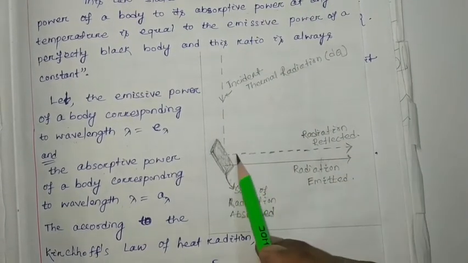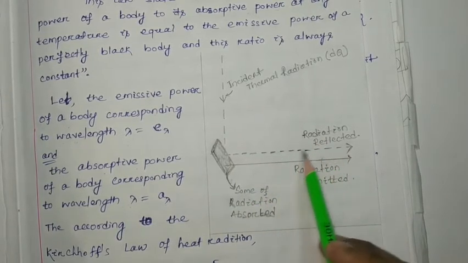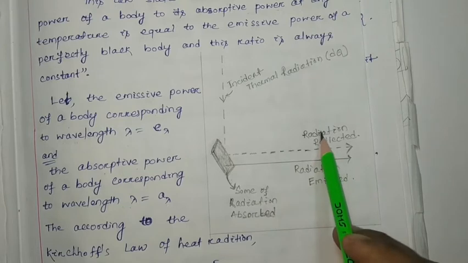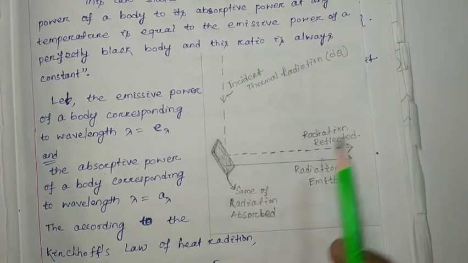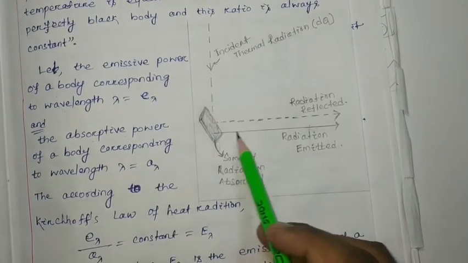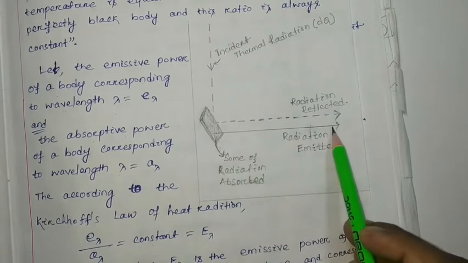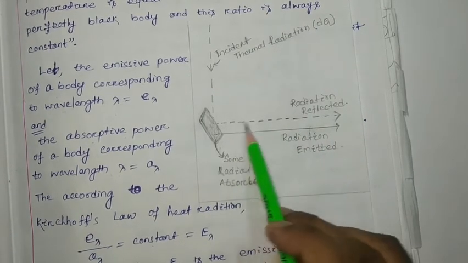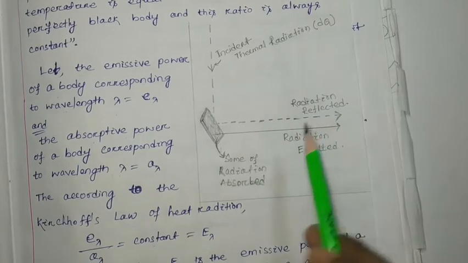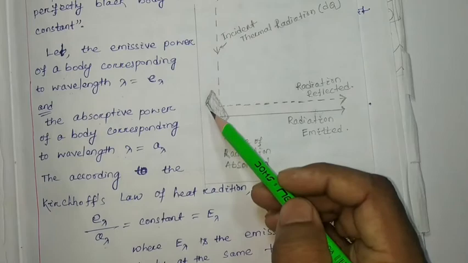This dotted arrow represents radiation by reflection, and this arrow represents radiation emitted. So this is radiation by emission, this is radiation by reflection, and some of the radiation will be absorbed due to the absorptive power of the body.